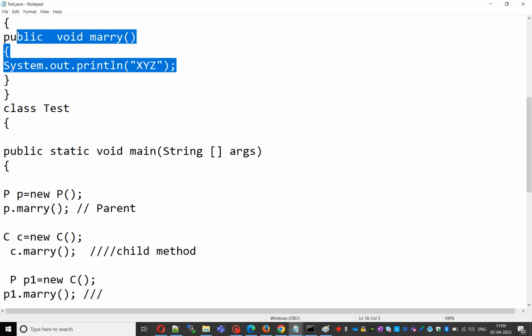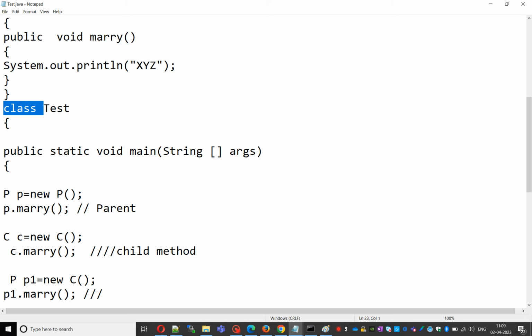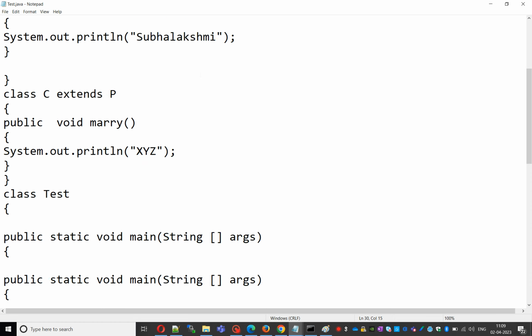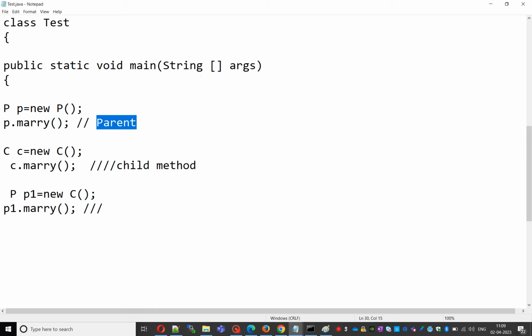Then I have a test class with public static void main(String args). I created one object, p = new P, the parent class object. Then p.marry: which method will get the chance? The parent method. Then C c = new C, c.marry: which method will be called? The child method.